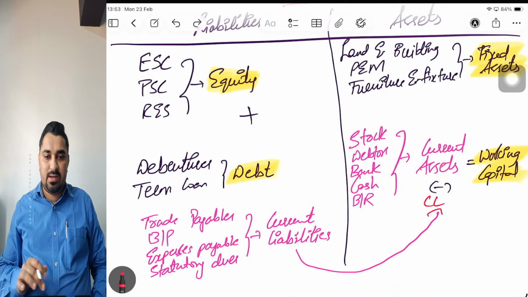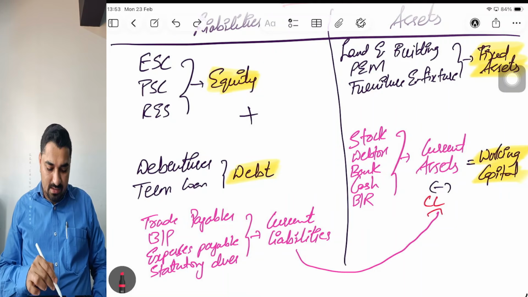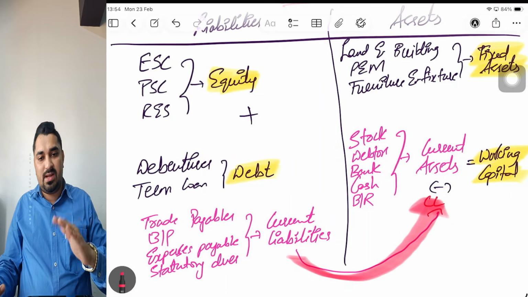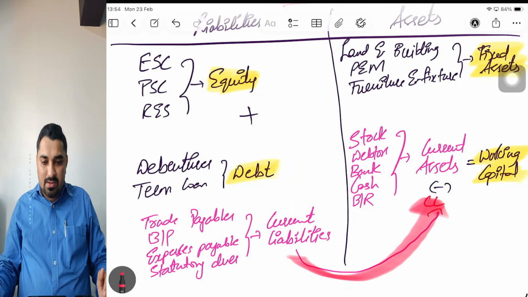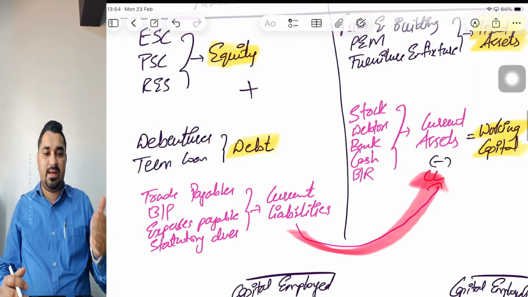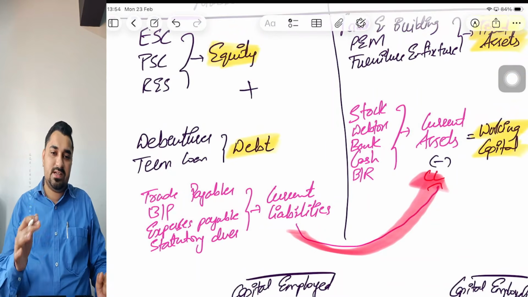Now I have just drawn an arrow stating that my current liabilities will now come and sit on the current asset side. Again, it will be negative because I'm shifting the liabilities to the asset side. It will reflect in negative. So current assets minus current liabilities will give you working capital. So if I have to write a formula for capital employed, it is either equity plus debt or fixed assets plus working capital.